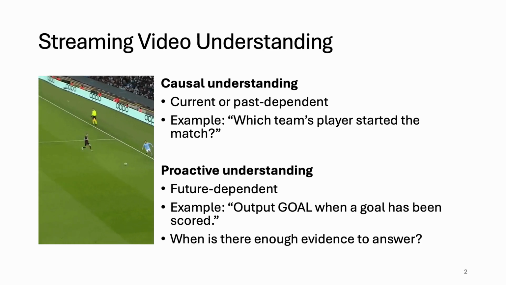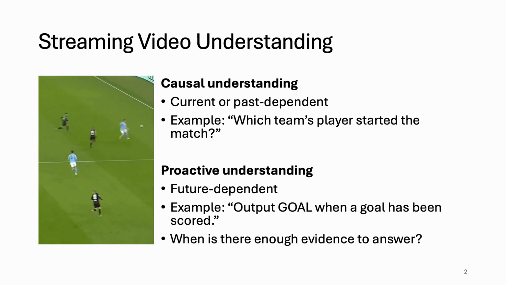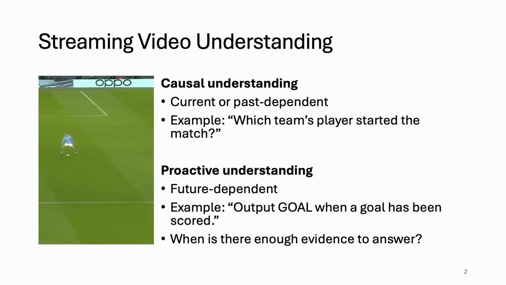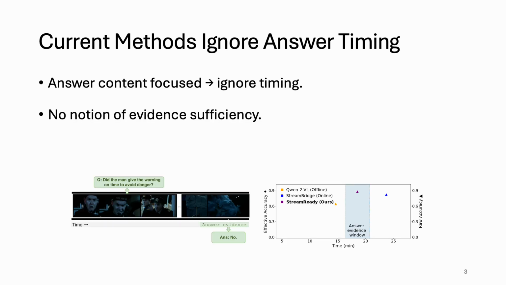In this case, the model has to actually watch the evolving video to know when there is sufficient evidence to answer. The main issue is current models are largely answer content focused, so they ignore timing. That means often they answer either before the evidence or after the evidence. But a mistimed answer, even if it is correct, is still undesirable because an early answer often reflects speculation and a late answer hampers real time utility.